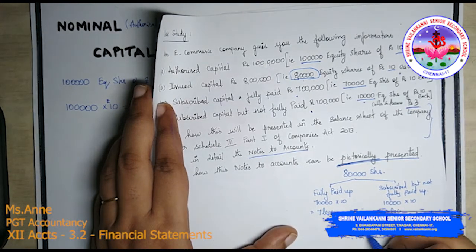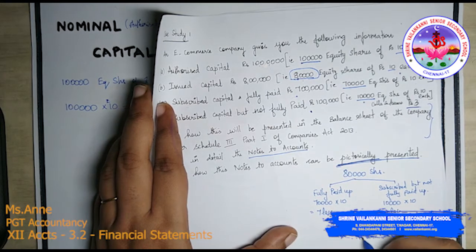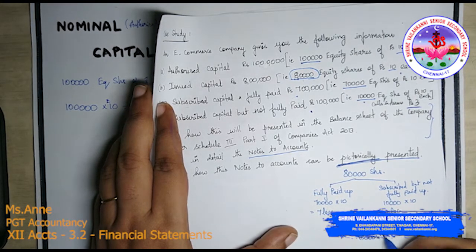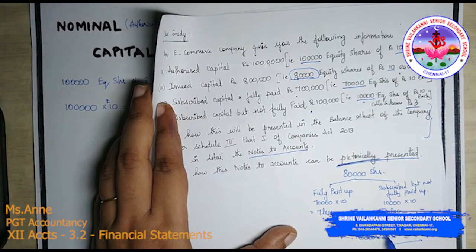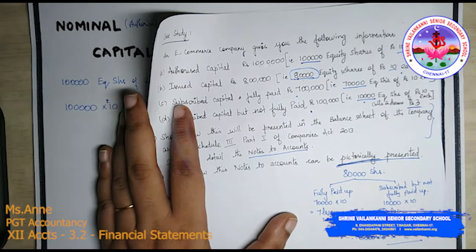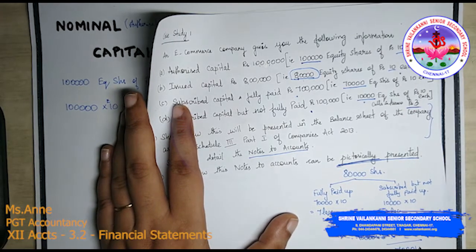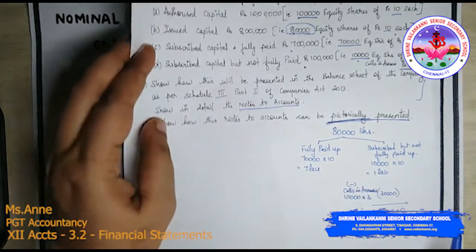Minus calls in arrears, 10,000 into 3, that is 30,000. They have not paid, so it becomes calls in arrears. So subscribed but not fully paid up, the value will be 70,000 rupees. I am sure that you are able to follow this.